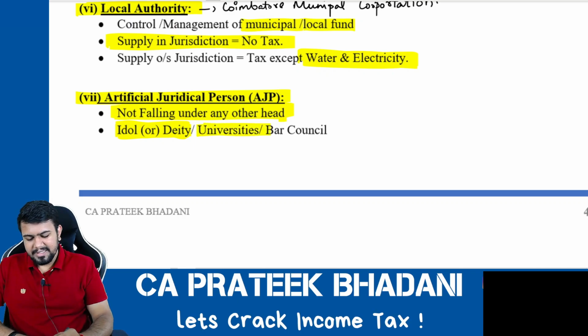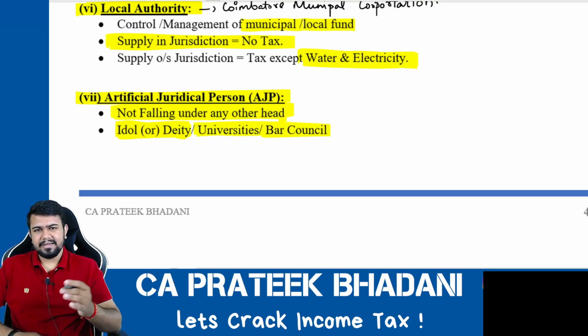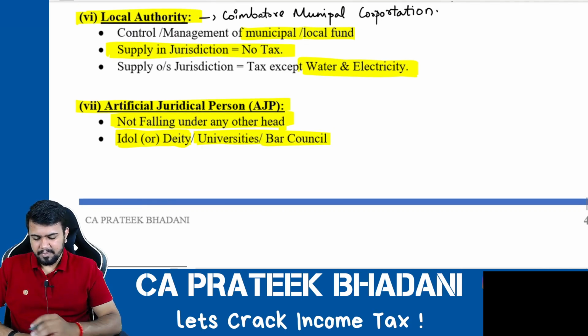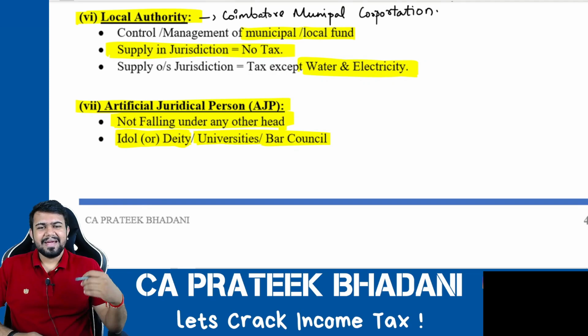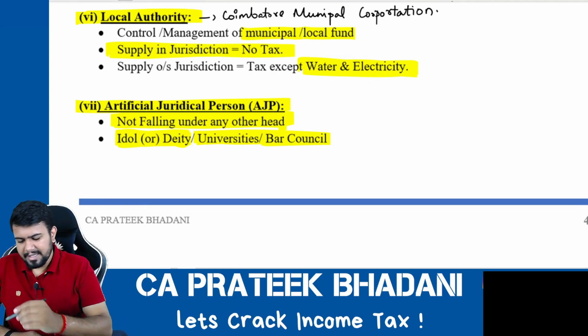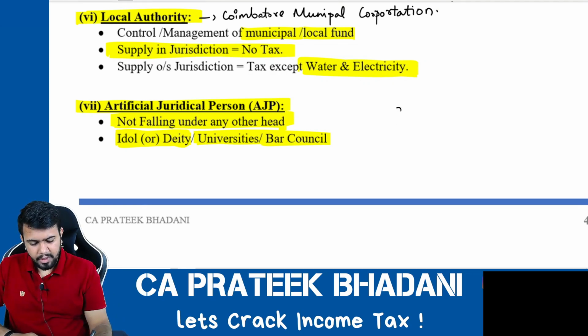Similarly, universities and bar councils might also not be covered in the other definitions. Hence, they are covered here. They have to pay the tax since they are artificial juridical persons. Now, there comes an interesting question. There comes an interesting question. What about the central government and state government?